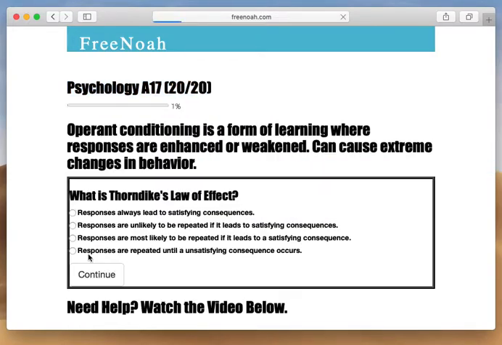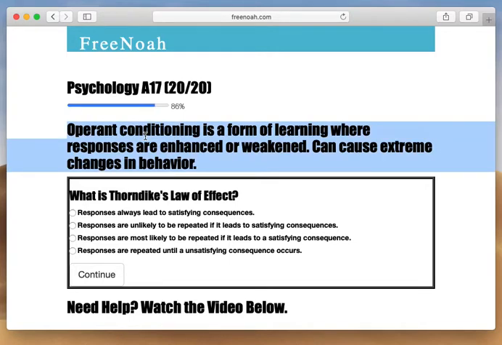Operant conditioning is blank. So, operant conditioning is a form of learning where responses are enhanced or weakened, can cause extreme changes in behavior. Now we're going to clarify exactly what this means, enhance or weaken. Once again, it's a form of learning.